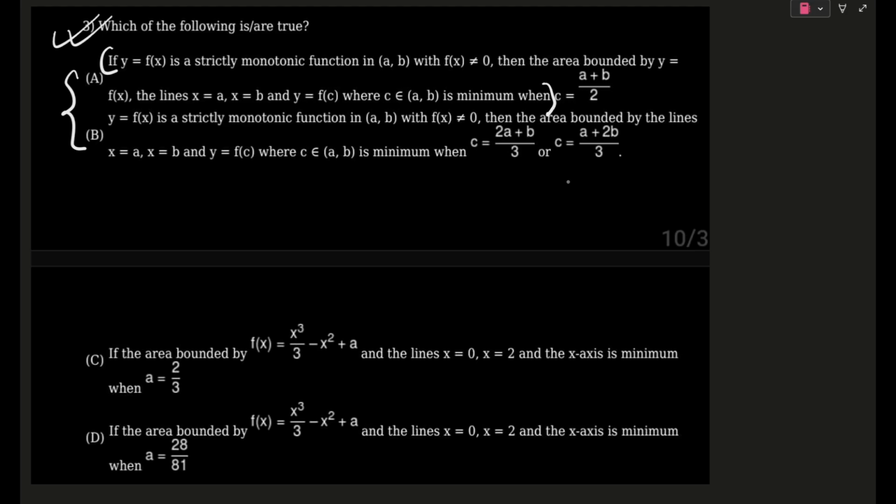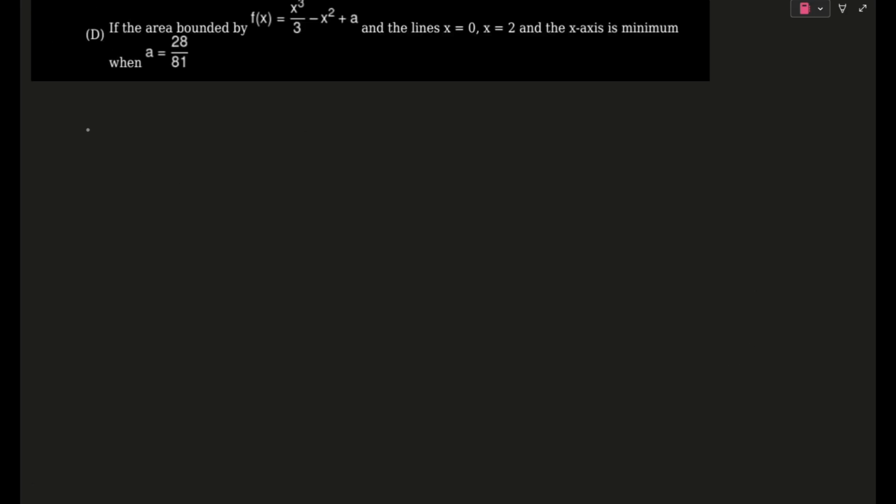So we will solve the questions one by one. First, let's go on to this question and then to this one. Okay, I'm changing the page because I have no space here. So as per our condition in option A and B, some conditions were given. That first is f of x is a strictly monotonic function in open A to open B. So first duty is that we have to construct such a function.